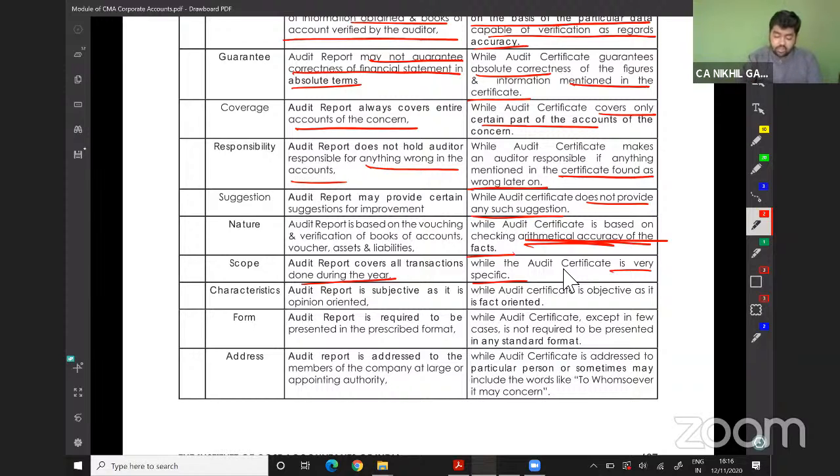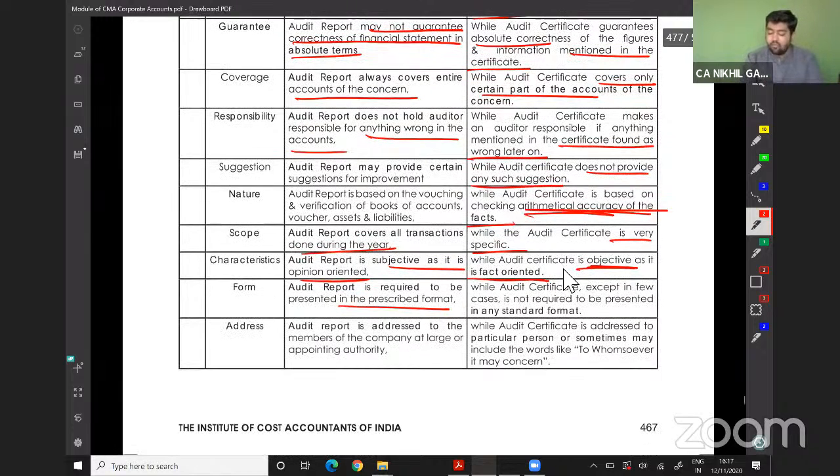Characteristics: the audit report is subjective as it is opinion driven, while the audit certificate is objective as it is fact driven. A sales number will be the same in all three cases. Form: the audit report is required to be in a prescribed format, while the audit certificate, except in a few cases, is not required to be presented in any standard format.